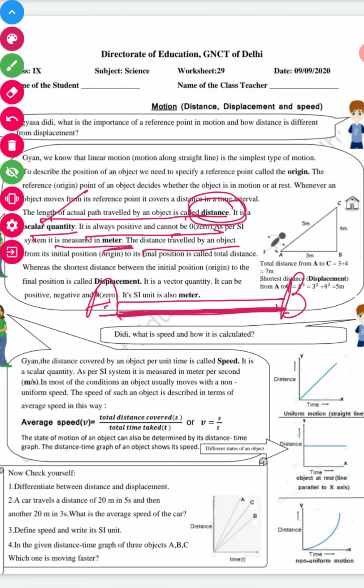The distance traveled by an object from its initial position, the origin, to the final position is known as total distance. Yes, definitely.